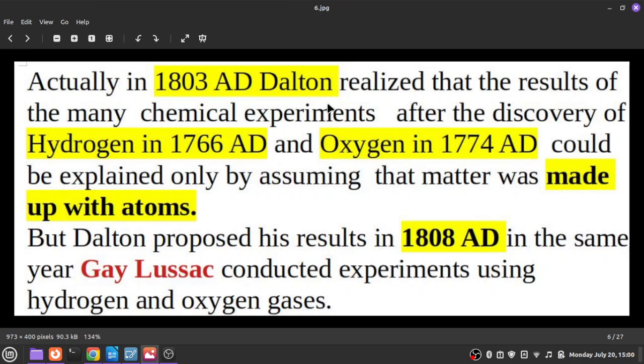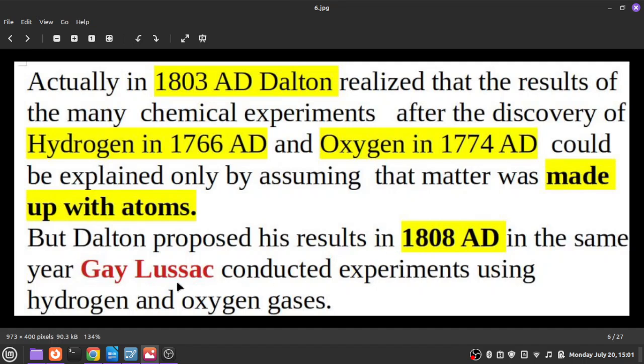He did so much work to explain the results, and finally he thought that unless matter is made up of atoms, it is very difficult to explain those results. So according to him, only by making the assumption that matter is made up of atoms is it possible to explain the results of those experiments. That is the idea of Dalton, and that idea struck him in the year 1803, and he published his results in 1808 AD. So the atomic theory of Dalton was proposed in the year 1808, even though he got that idea in 1803, and he worked on that idea for about 5 years.